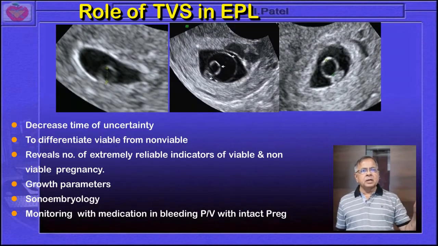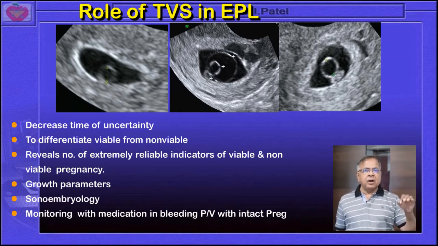Over here, with the help of sonography, you can appreciate varieties of positions of the yolk sac and fetal pole in the GS. To differentiate whether this pregnancy is normal or abnormal, we have to perform a transvaginal sonography, which decreases the time of uncertainty.